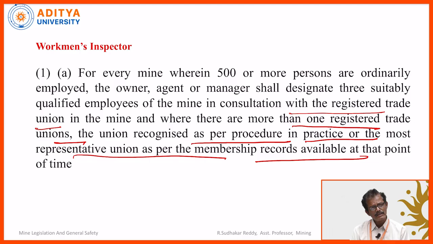And one more thing, workman inspectors. For example, in any mine with more than 500 workers, and additionally for every additional 1000, one more mining workman inspector should be appointed. For example, if the manpower is 1500, how many workman inspectors are there? There should be 3 plus 1. 3 means 1 mining, 1 electrical, 1 mechanical, and for every additional 1000, there should be 1 mining workman inspector.